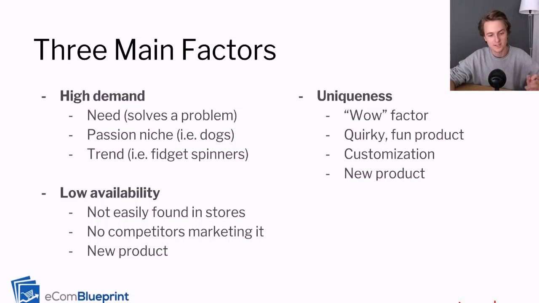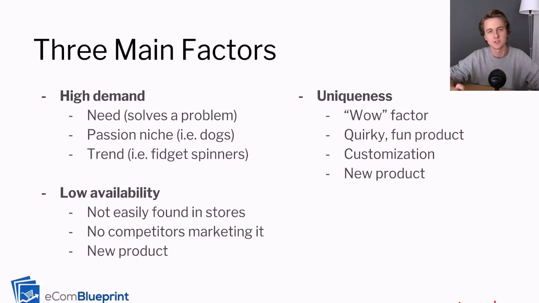Now the third way is trend. Some products start trending, and when they start trending, it becomes a word of mouth thing. People are talking about it, people have heard of it, and a lot of people are on the fence whether or not they should buy it. So if a product is already trending, it's in high demand, and you can take advantage of that. And an example of that is fidget spinners. Fidget spinners blew up, and if you look up the Google trends for fidget spinners, it's basically like up, and then it goes back down. And you could have capitalized on that.